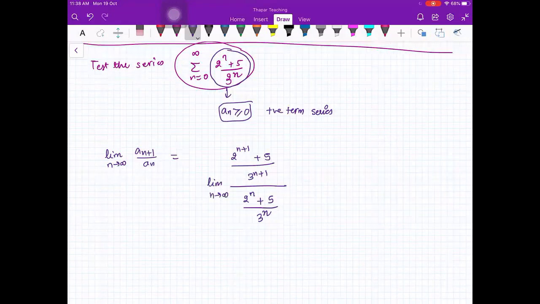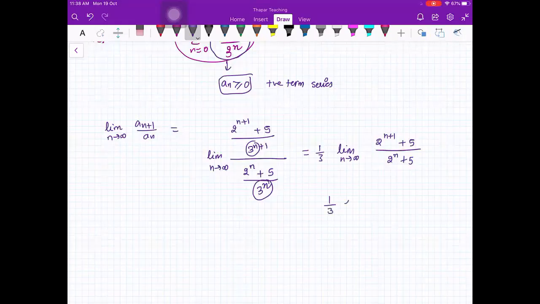So here what will happen? 3 raised to power n and 3 raised to power n will cancel, so there will be 1 by 3 outside. Limit n going to infinity, (2 raised to power n+1 plus 5) upon (2 raised to power n plus 5). Now you divide with 2 raised to power n.